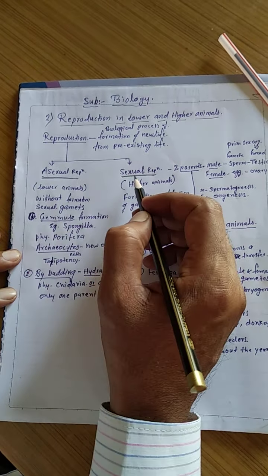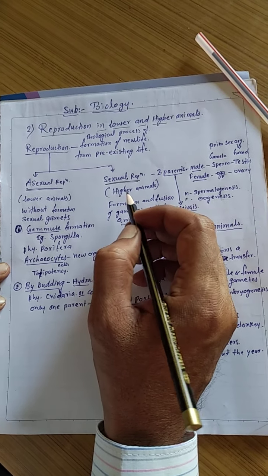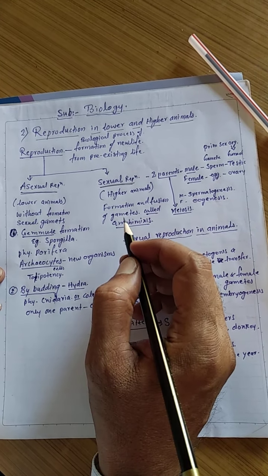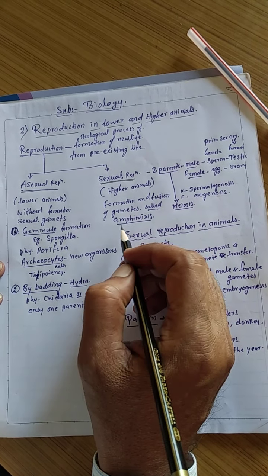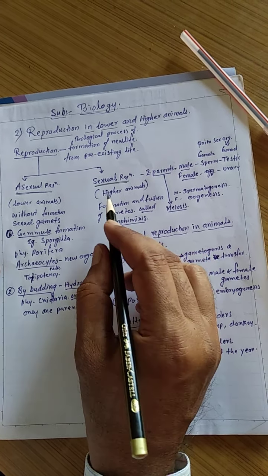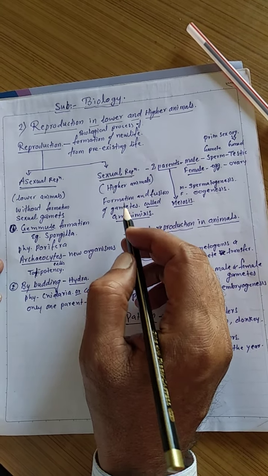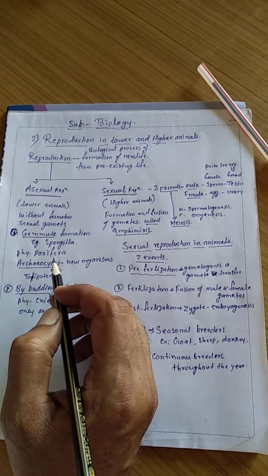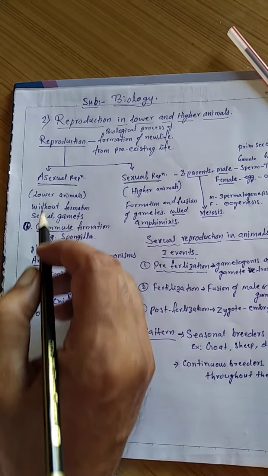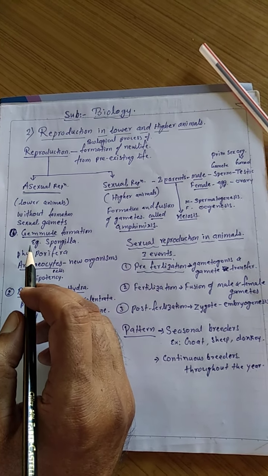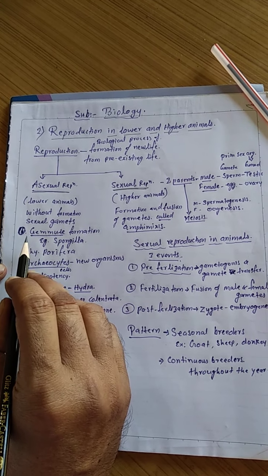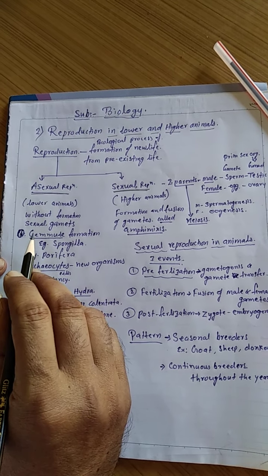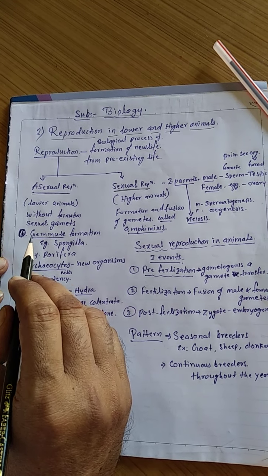Sexual reproduction means the formation of two gametes and the fusion of the two gametes. It is called amphimixis. Two separate parents are required in sexual reproduction. Now first, we start with asexual reproduction. In asexual reproduction, without gametes, reproduction takes place.